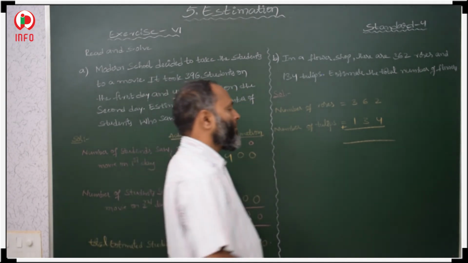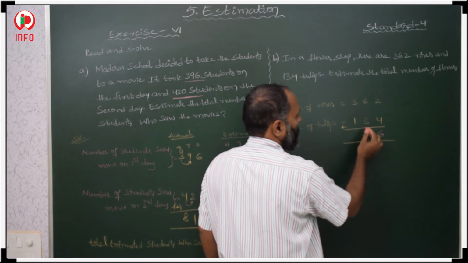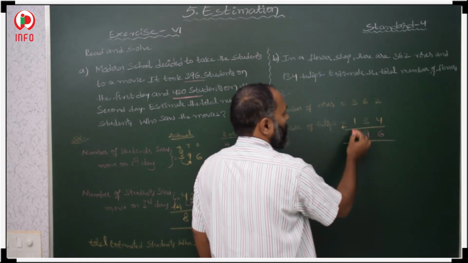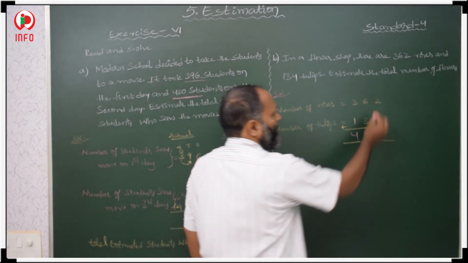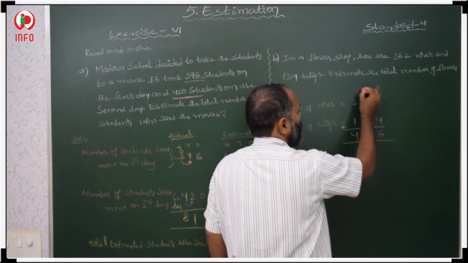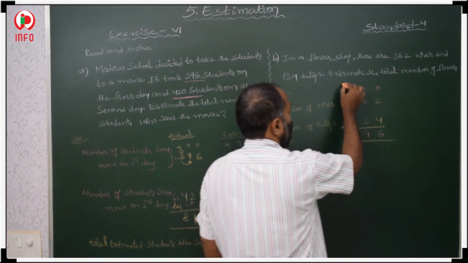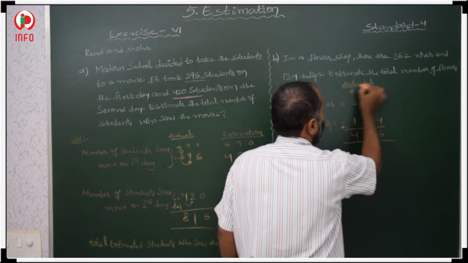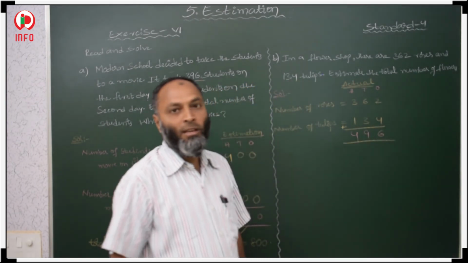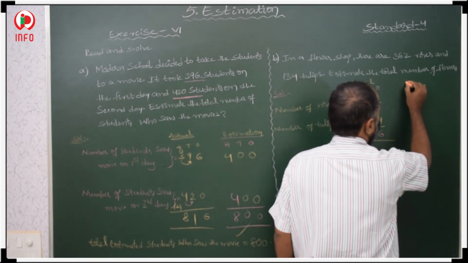Then 4 plus 2, 6. 6 plus 3, 9. 3 plus 1, 4. So 496. This is the ones place, this is the tens place, this is the hundreds place. So this is actual. Actually, how many flowers were there? 496. Now here estimated.